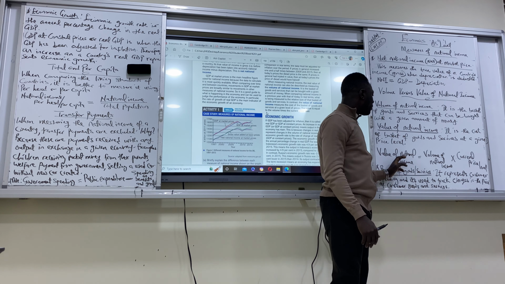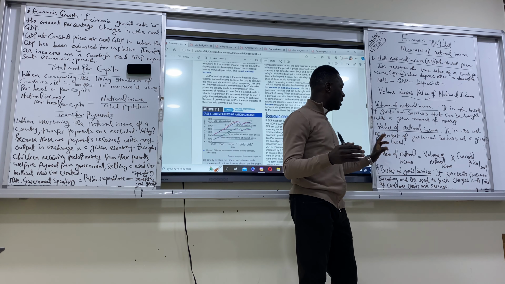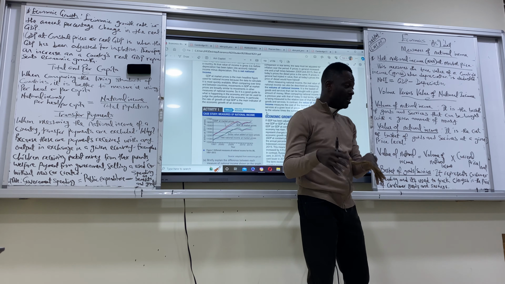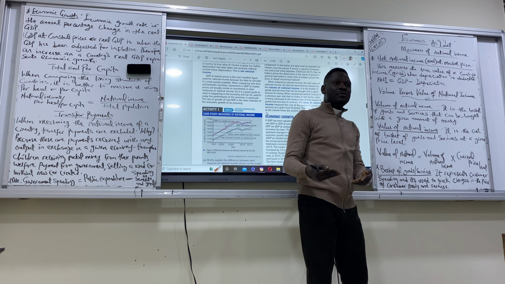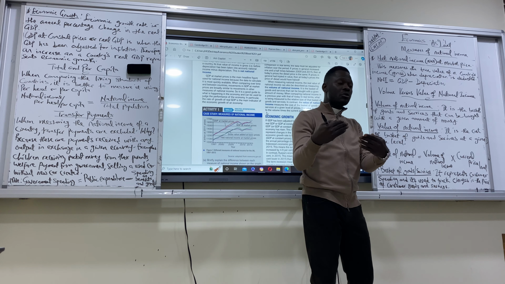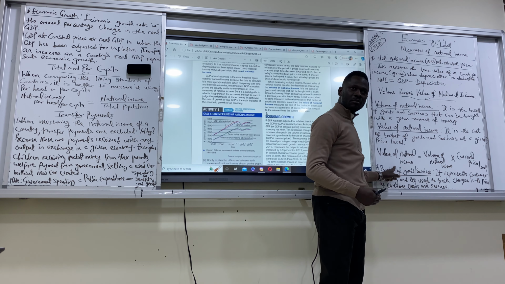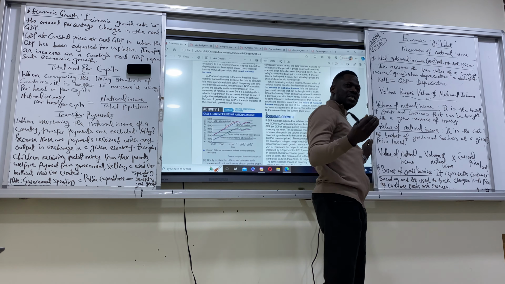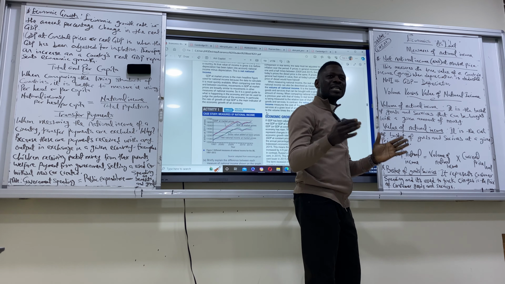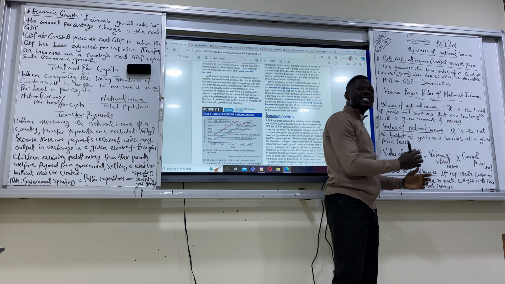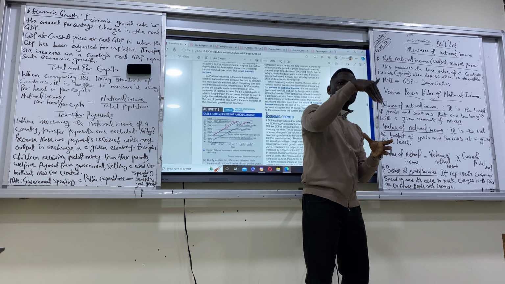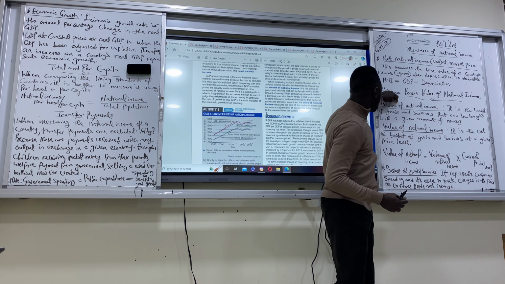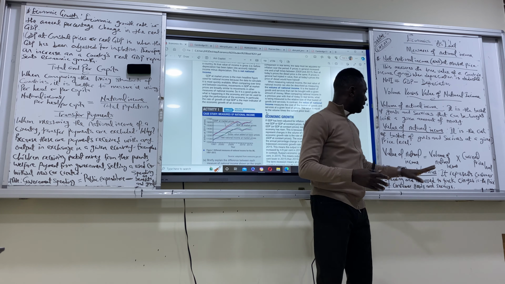Then, how do we measure the value of national income? The formula for value of national income is volume of national income multiplied by the current price level. So the price we are selling at right now, multiplied by the amount of money we have that we can use to buy the basket of goods, will give us our value of national income. Volume is the amount of money we have to buy a certain basket of goods and services. Value is the cost of that basket of goods and services we are buying. So the value of national income is the volume of national income multiplied by the current price level.